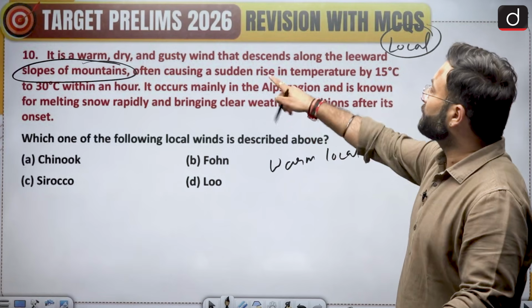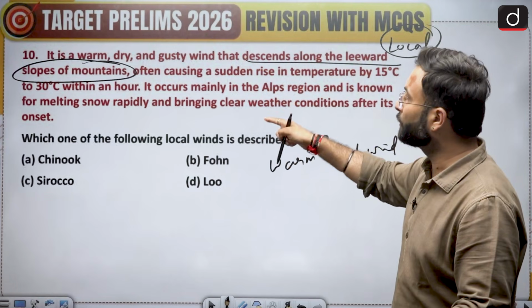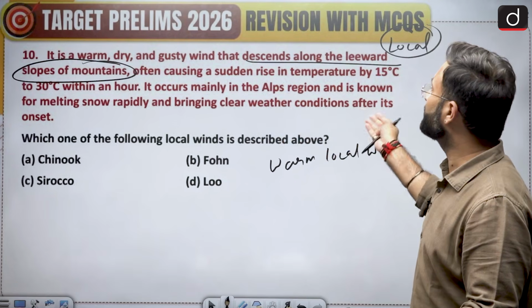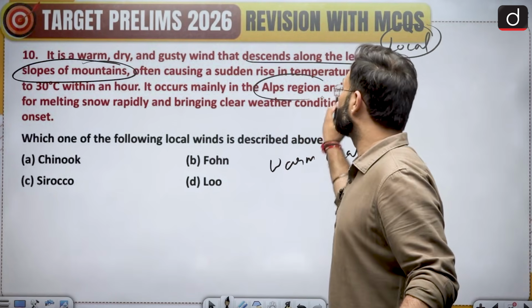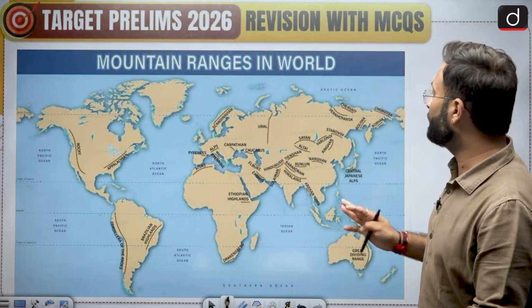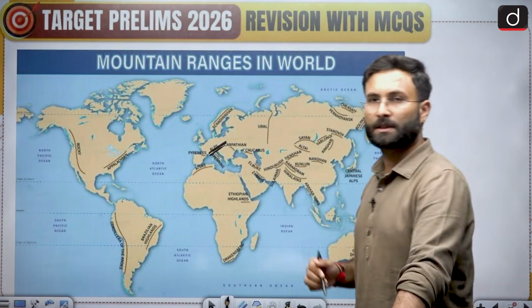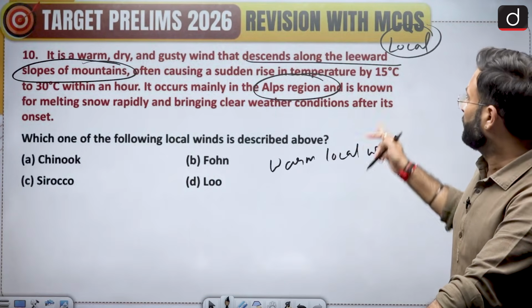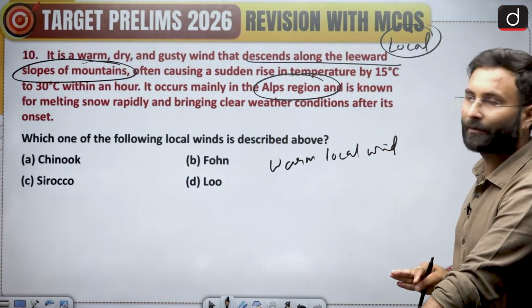Then comes the next one, the wind that descends along the leeward slopes of the mountain, often causing a sudden rise in the temperature by 15 to 30 degrees Celsius. It occurs mainly in the Alps region. Now you must know that the Alps are the mountains which are somewhere over here. So this is about the Alps region. Then it is known for melting the snow rapidly and bringing clear weather conditions after its onset.